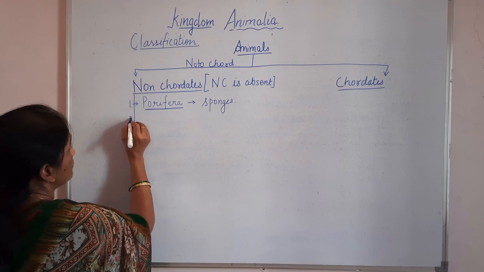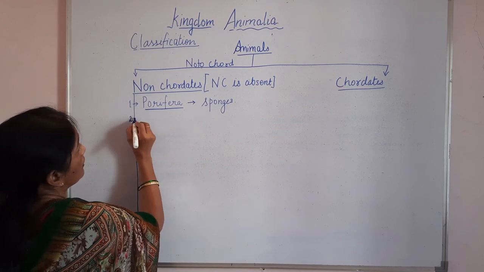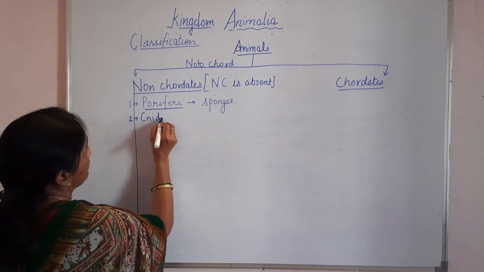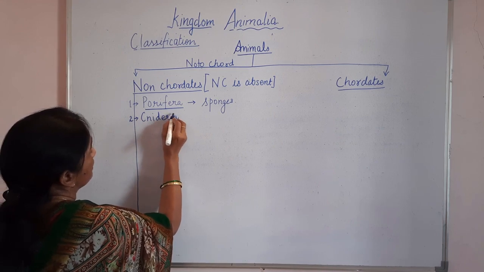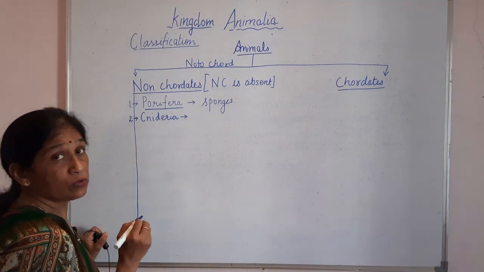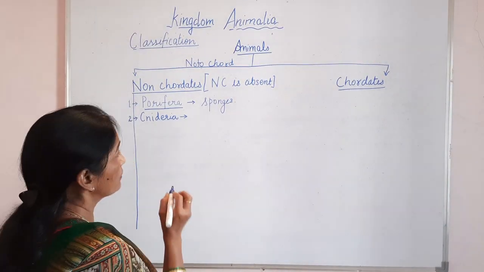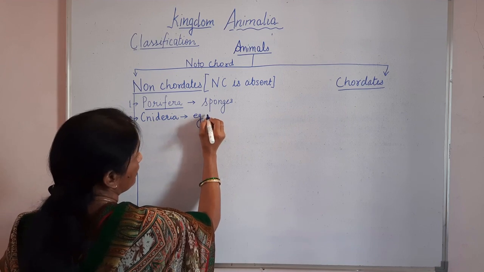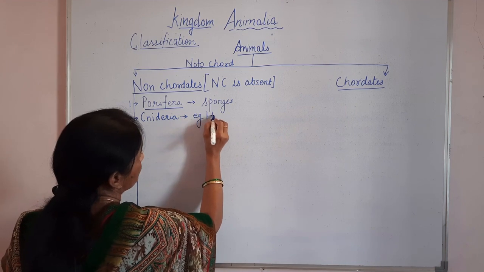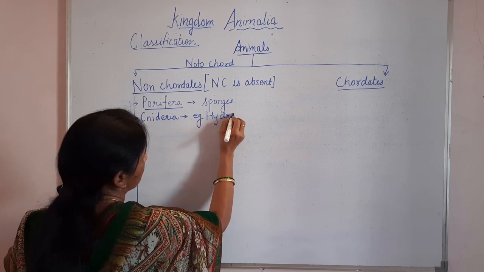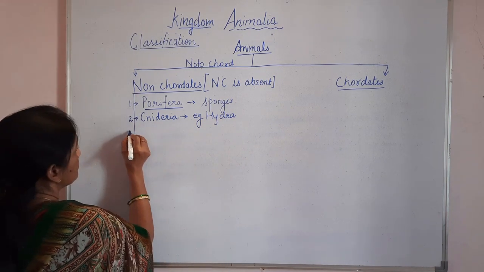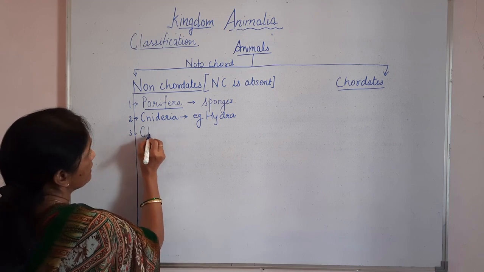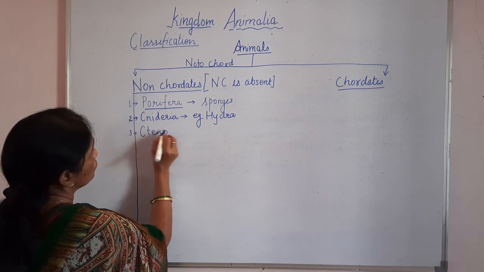Then the second phylum is Cnidaria. This phylum is also called coelenterates, okay? And the example that we'll deal with there is Hydra. Then the third one is Ctenophora. Again, C is silent. Okay, this is Ctenophora.